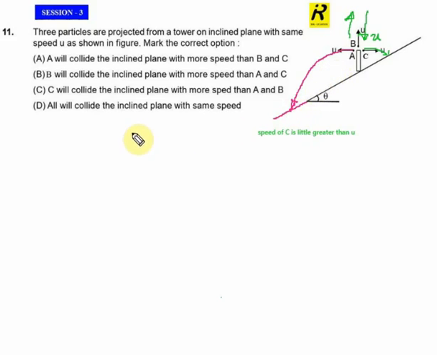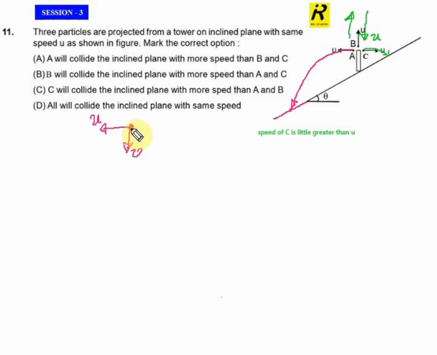There are two speeds we have to think about: one is the horizontal speed, another is the vertical speed. The horizontal speed, as stated, is u, and when it hits the plane, at that point its vertical velocity is something, v.